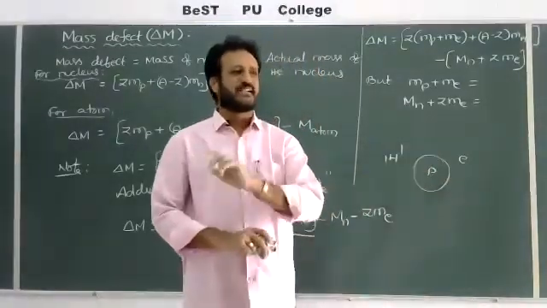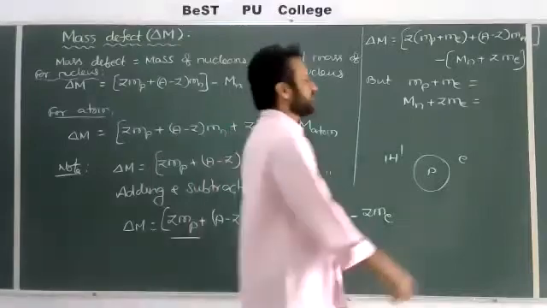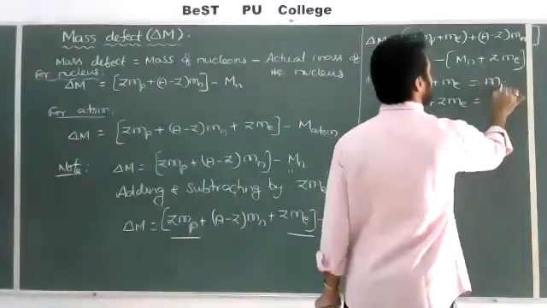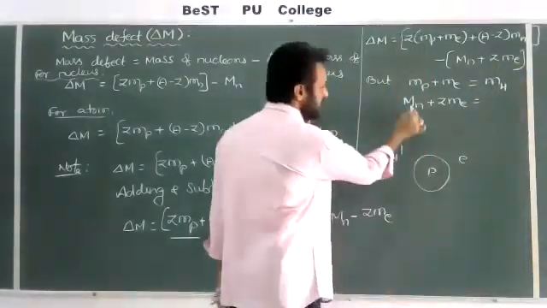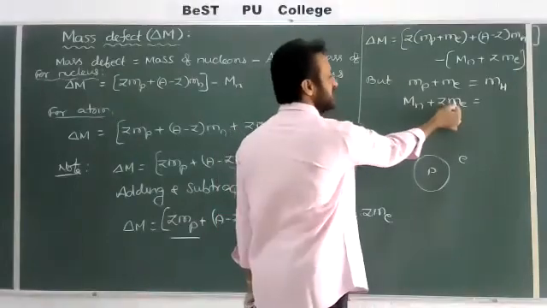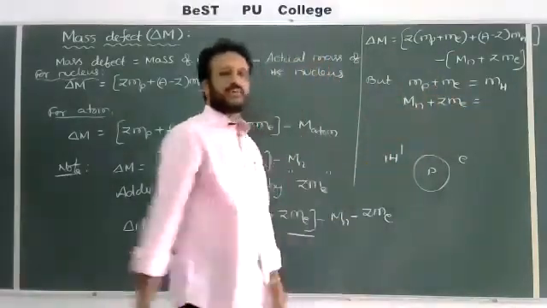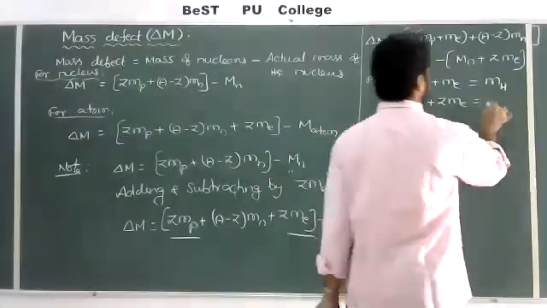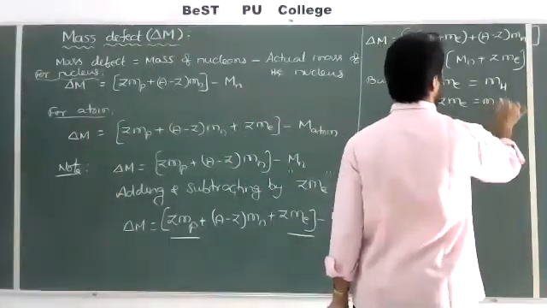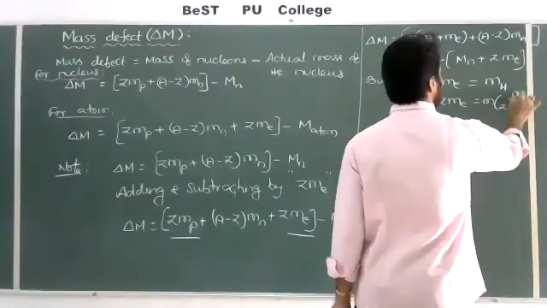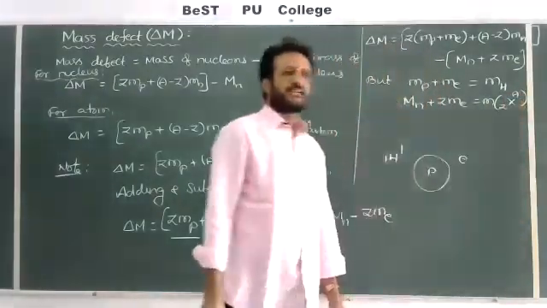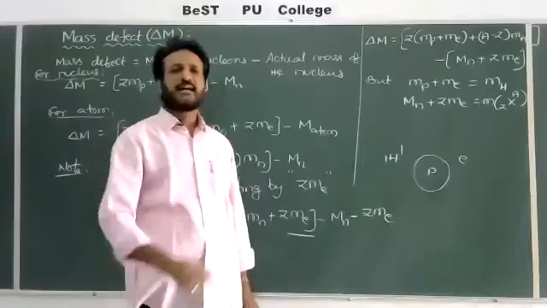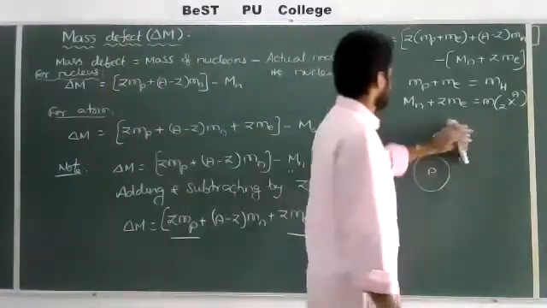Mass of the hydrogen atom, nothing but mass of the hydrogen, so you should write mH. Here also, mass of the nucleus plus mass of the electrons is equal to total mass of the atom. That is nothing but total mass of the atom, M of X(Z,A). Whatever atom is given, total mass of the atom, this one you should write.